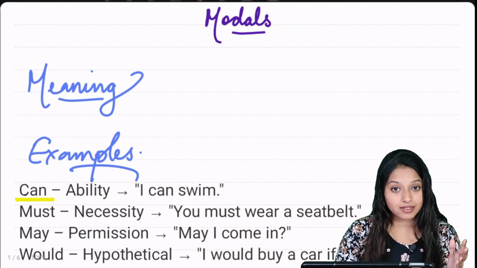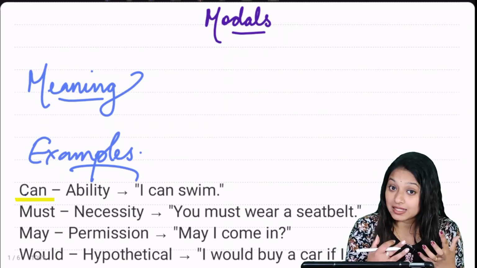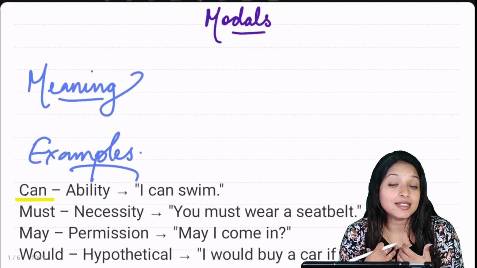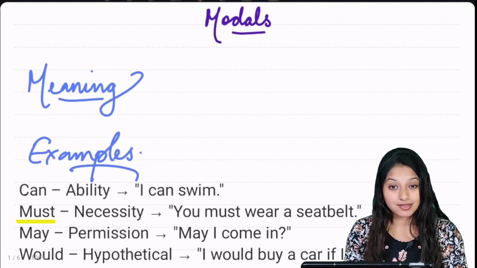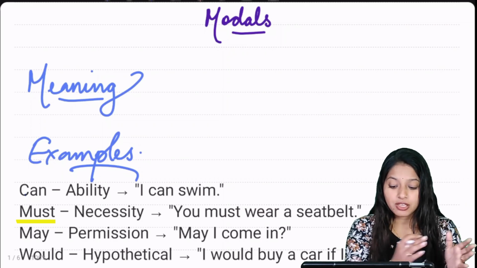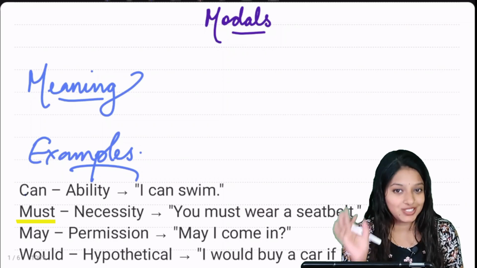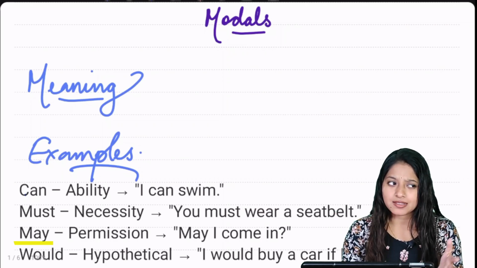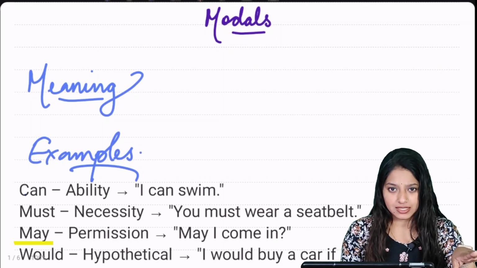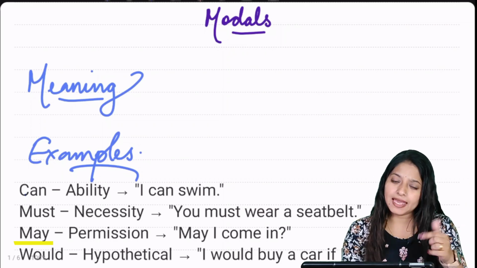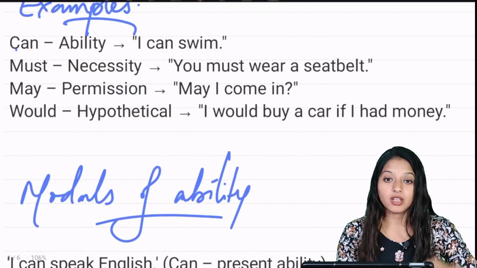First one, can. Can always shows ability. For example, I can swim. That is my personal ability, right? Must. Must means necessity. That is 100%. You must wear a seat belt. You have no other choice. May. May is a permission, or it can also come under possibility. We will discuss further. May I come in? That is a permission.